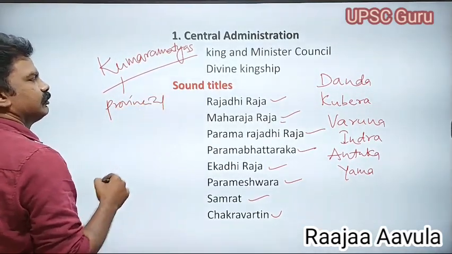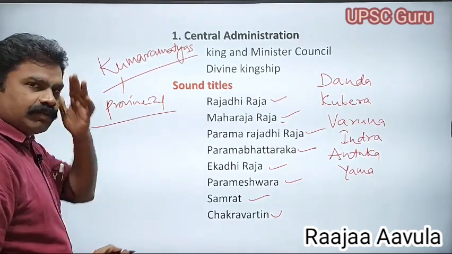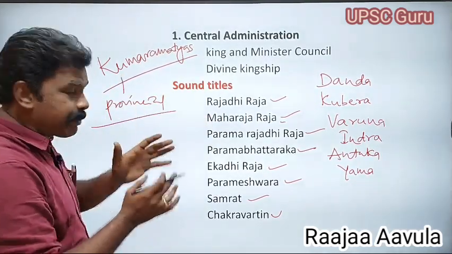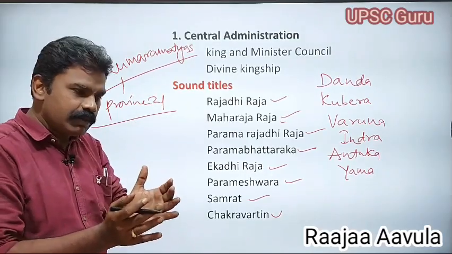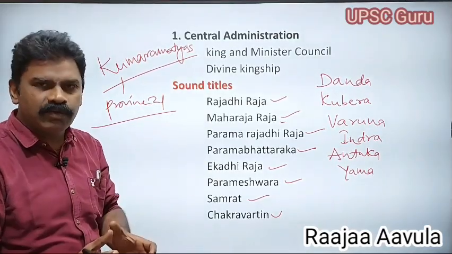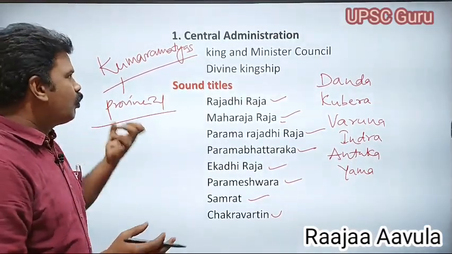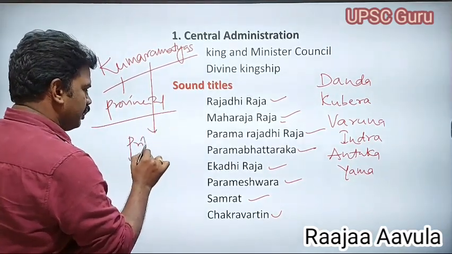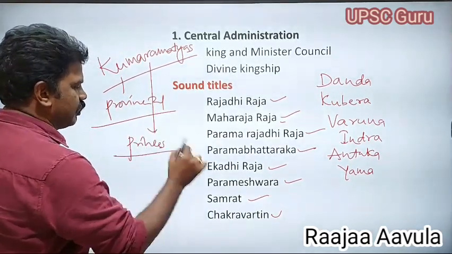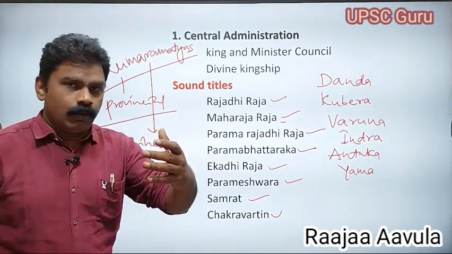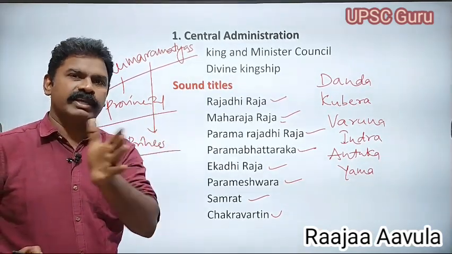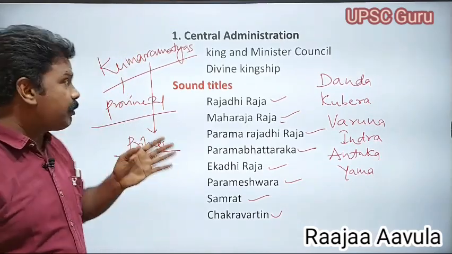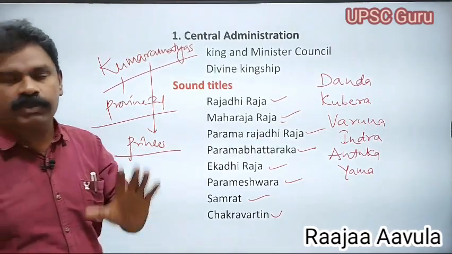Most probably the kingdom was divided into a small number of big provinces, a province being the biggest part of the kingdom. Most of the Kumaramatyas came from the princes, that is, from the royal family.